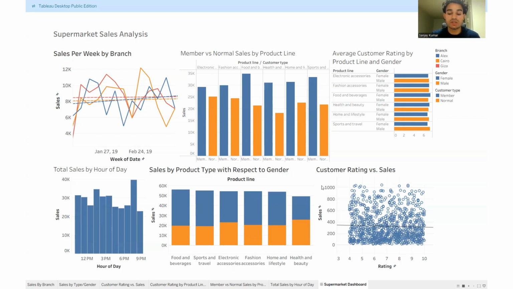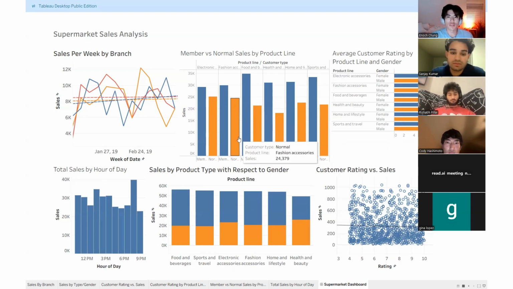One of the most important takeaways was that in 5 of the 6 product lines, female customers generated more sales than male customers. The one exception was health and beauty, where men slightly outspent women. This suggests that female customers are the primary revenue drivers across most of the supermarket's offerings. From a business standpoint, this means the supermarket should prioritize female-oriented promotions and product placement in most categories, while rethinking its strategy in health and beauty. Since that category is underperforming, management should tailor promotions more effectively towards the male customer base and investigate why women may be buying these products elsewhere.